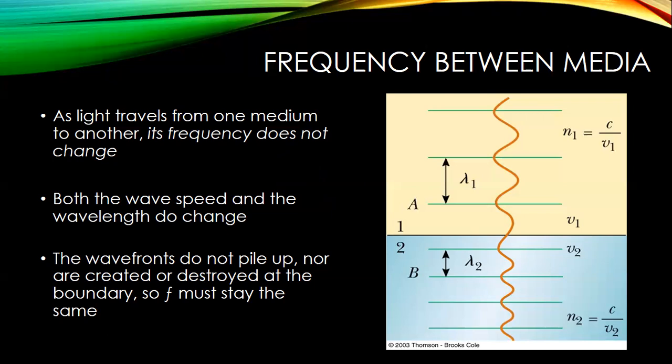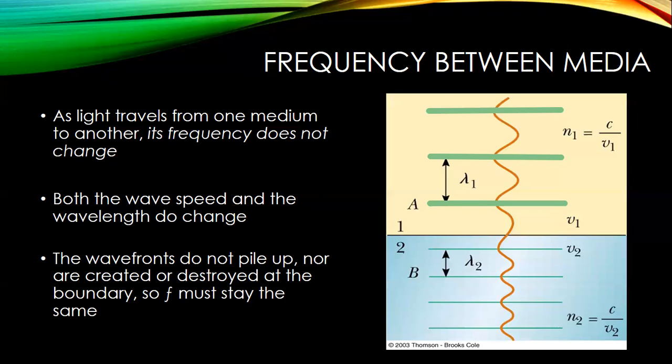So here we see two media. Perhaps V1 represents the velocity of light through air, around 3 times 10 to the 8 meters per second. Maybe V2 represents the velocity traveling through glass. Notice what happens. We can think about this conceptually first, and then talk a little bit about the math behind it. As these wave fronts come through, they reach the interface between the air and the glass, and now all of a sudden they're going slower.